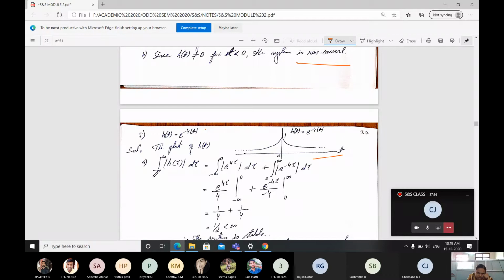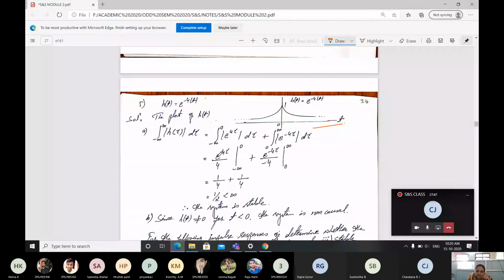Take the equation, integration from minus infinity to plus infinity of h of tau d tau. Observe here, from minus infinity to 0 one signal is there, and again from 0 to infinity the signal extends. So the limit is taken as minus infinity to 0 of e power 4 tau d tau plus 0 to infinity of e power minus 4 tau d tau. After integration, you will get e power 4 tau divided by 4 with the limit minus infinity to 0, plus e power minus 4 tau divided by minus 4 with the limit 0 to infinity.